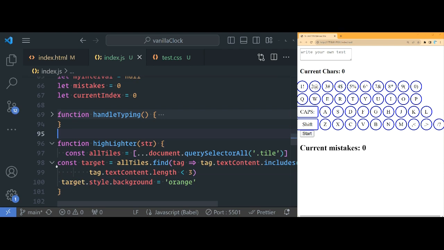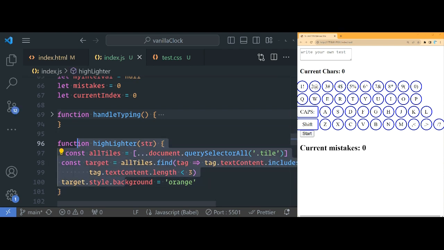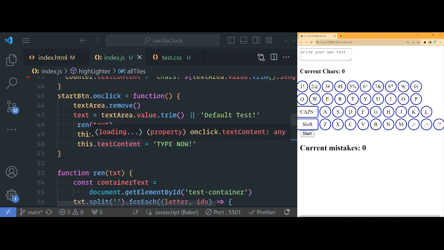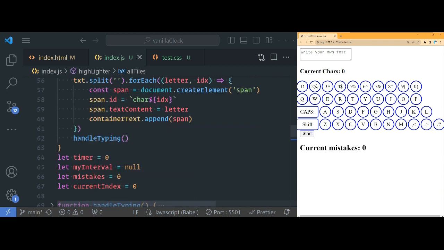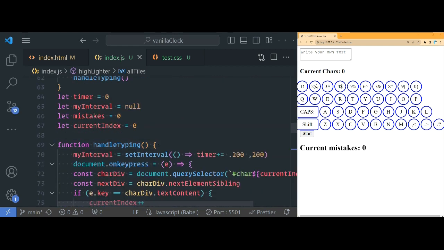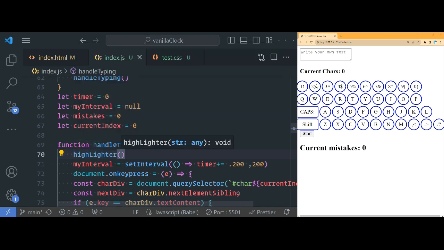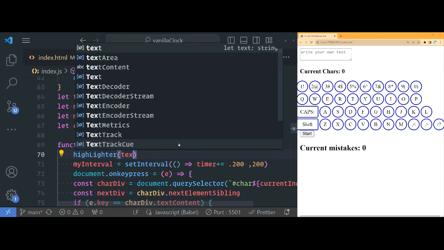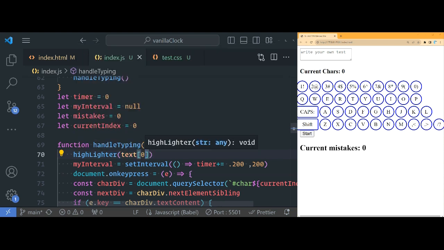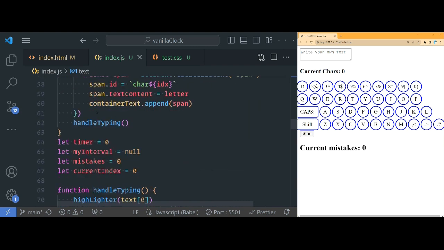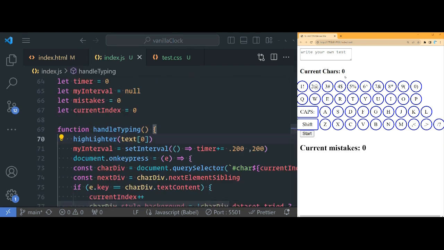Okay, now, our new problem, where do we call this highlighter function? Well, after they did the onClick start, right, we're going to render the text and then call handleTyping. So on top of handleTyping, I'm going to call the first highlighter. But what string do we pass in? Well, it's the first one. So text at 0. Remember, our text is up here. Okay. All right. So that's going to handle the first one when we type.